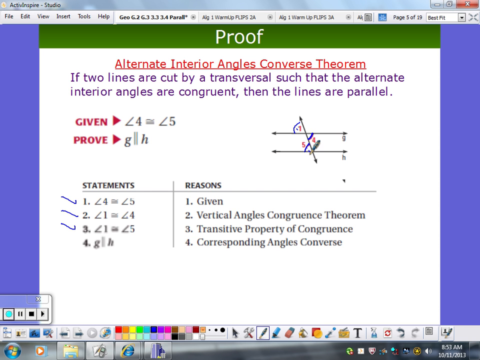Now these two are congruent. We have a postulate where we're assuming things are true, that if the corresponding angles are congruent, then we have parallel lines. That's the corresponding angle converse postulate. So now we have that. So good, we've got two of them now.